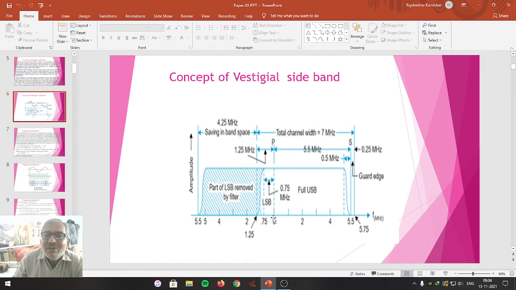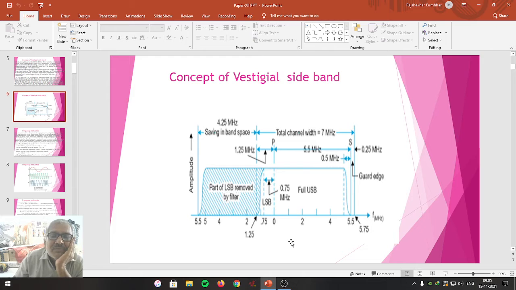So this 1.25 megahertz, this 5 megahertz, 6.25 megahertz, but at 5.5 megahertz, the sound carrier is introduced, and after that, up to 5.75 megahertz, a guard band is there. So 5.75 plus 1.25, a 7 megahertz bandwidth is generated.